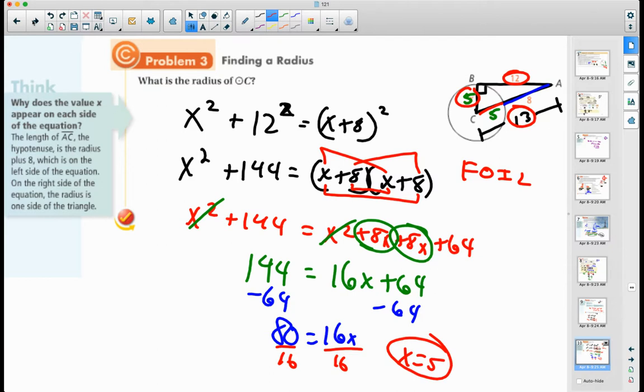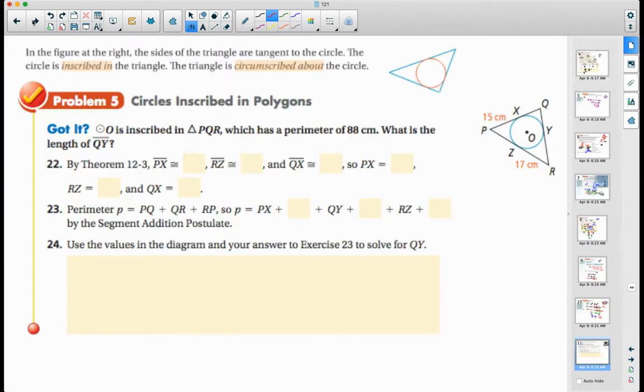Okay? All right. In the figure at the right, the sides of a triangle are tangent to a circle. The circle is inscribed in the triangle. The triangle is circumscribed about the circle. So we talked about that when we talked about a circumcenter. Okay? We talked about an incenter, when we talked about those special points of concurrency in triangles a few chapters ago.